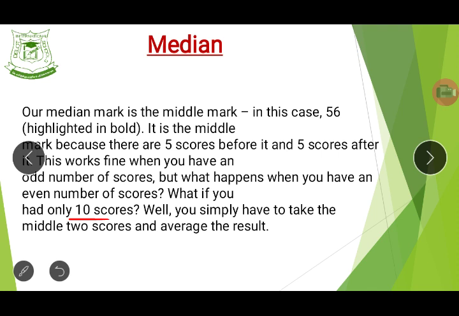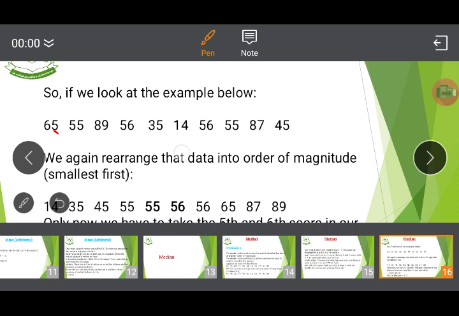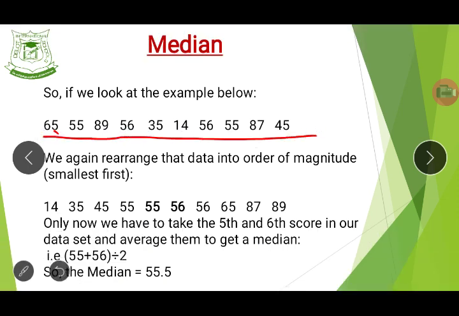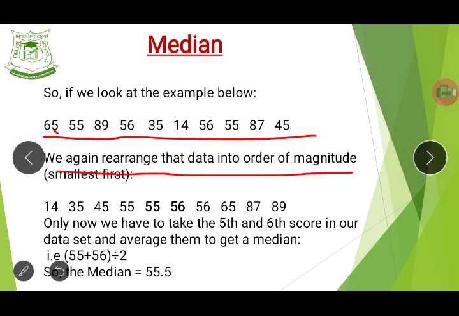You just simply have to take the two. Look at this. You have to take the middle 2 scores and average the result. What does this mean? Look at what it means now. In this case, we have 10 numbers. Now for example, we have removed that 92, and that remains 10 numbers. So let's check the median now. As usual for median, the first thing we do is arrange the numbers in order of magnitude, from the smallest to the highest. Do you see that now?